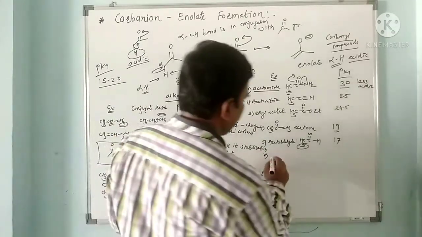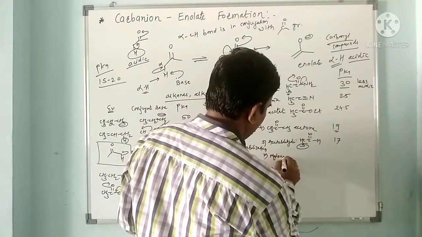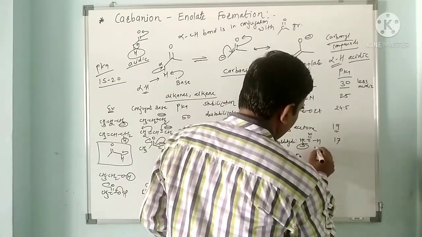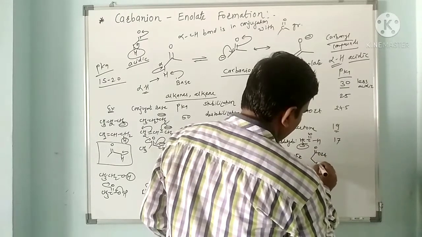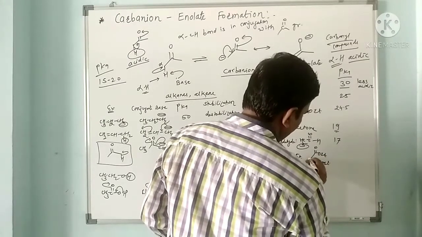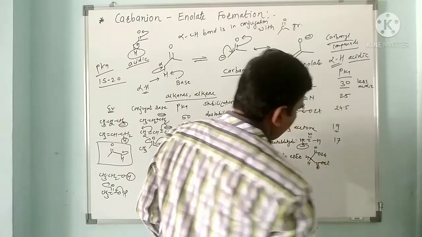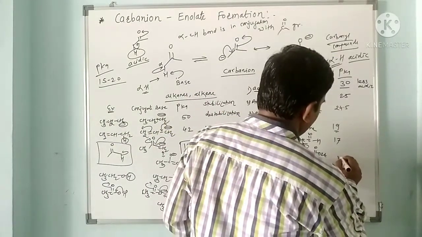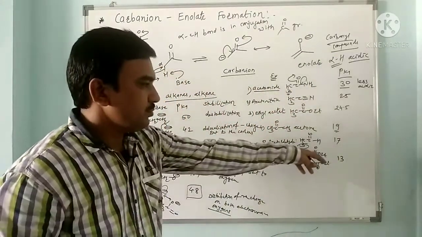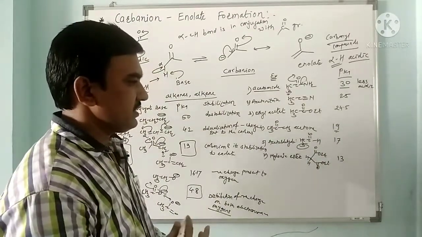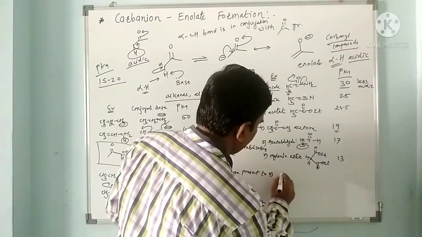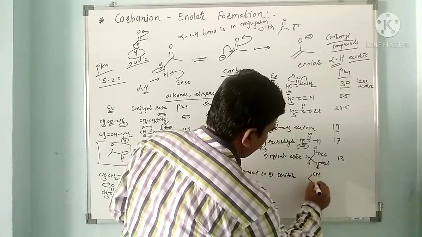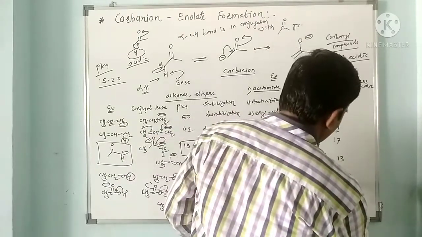If you see the malonic ester, COOEt, COOEt, the hydrogen attached to the carbon between them is acidic in nature because this is a diester. Its pKa is around 13. If you replace both the ester groups with nitrile, then it is a dinitrile, CN, its pKa is around 12.